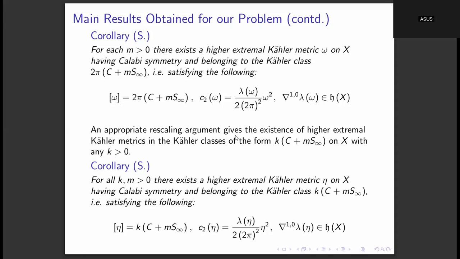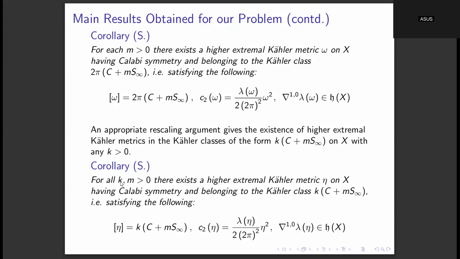And the property of being higher extremal Kähler or higher cscK, or even extremal Kähler, cscK, Kähler-Einstein, all of these properties are invariant under scaling the metric by a positive constant, because the curvatures themselves get scaled accordingly by that positive constant. So that's why if a metric is higher extremal Kähler, then all of its positive scalar multiples are also going to be higher extremal Kähler. So that's why this k upon 2 pi times omega will also be a higher extremal Kähler metric, which will belong to this Kähler class k times c plus m into s infinity. And then these Kähler classes precisely exhaust the whole Kähler cone of X.